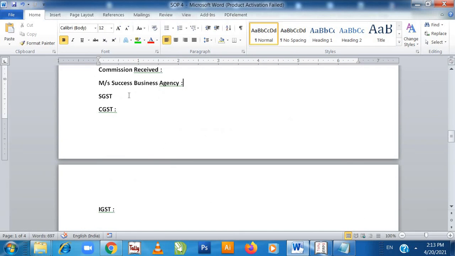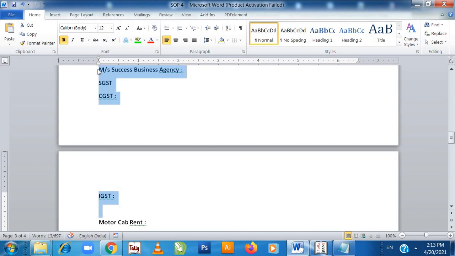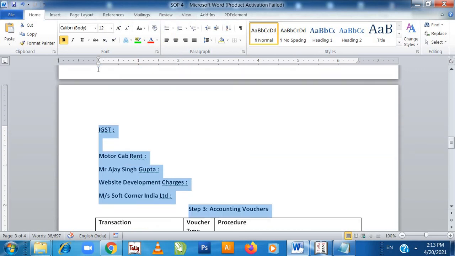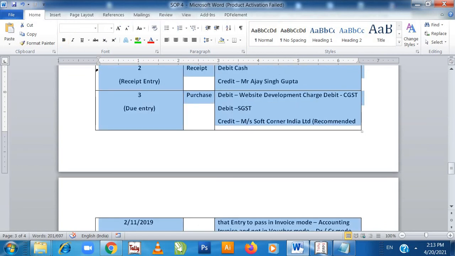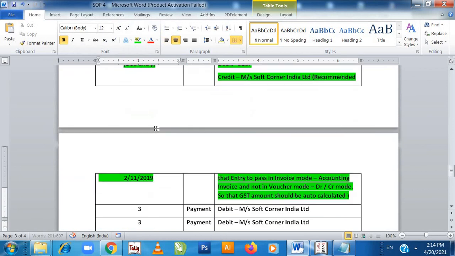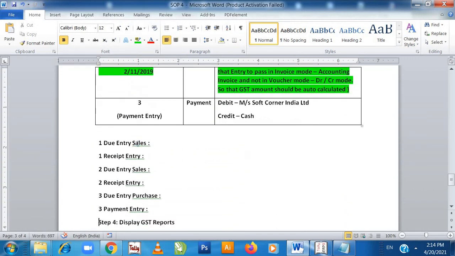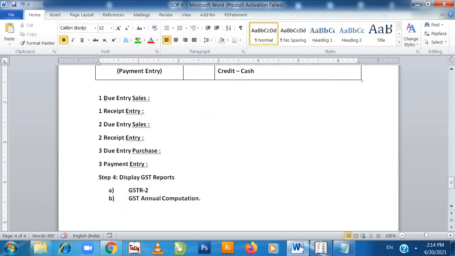So all this ledger we have created, and we have done all these voucher entries also. Now we have done all the due sales entries also and payment entries.